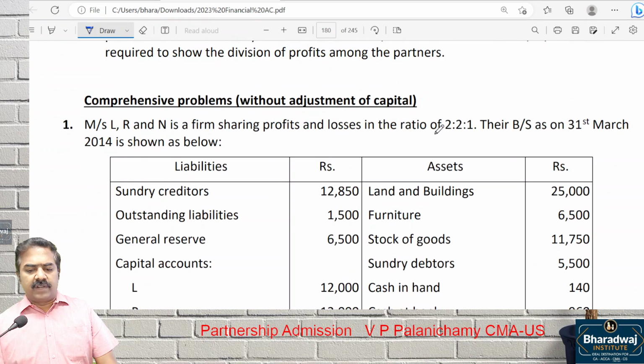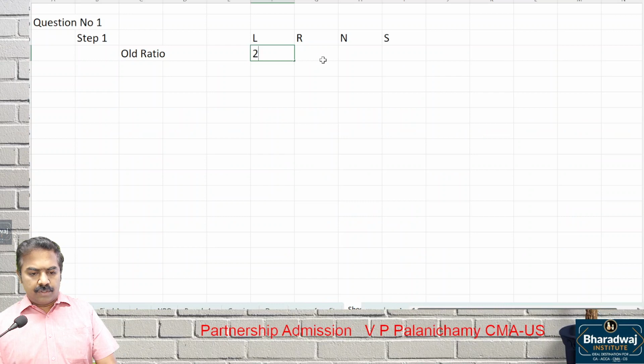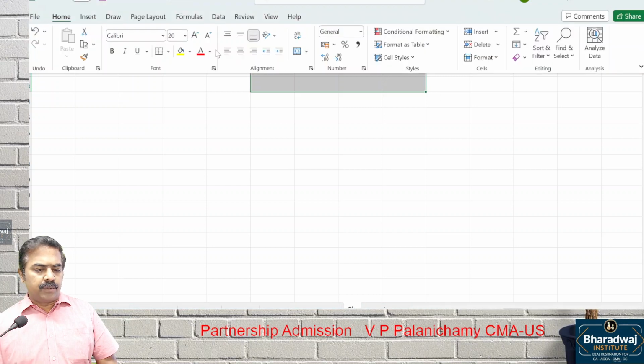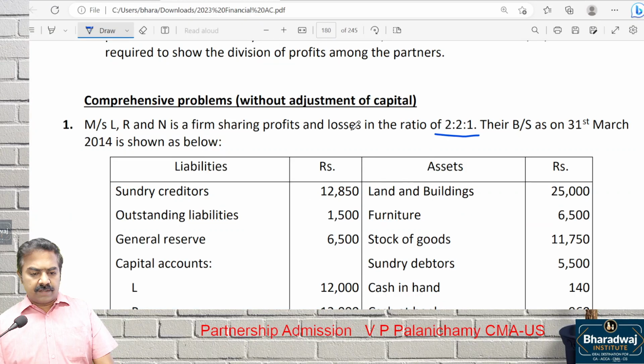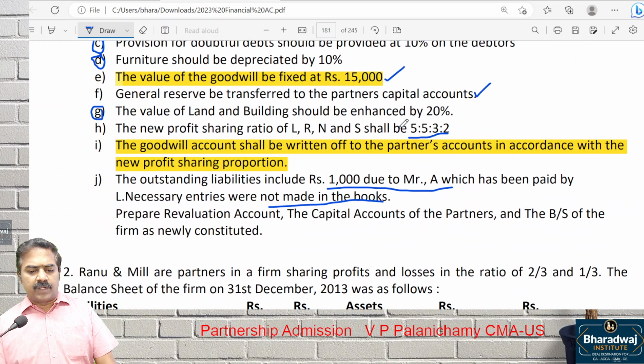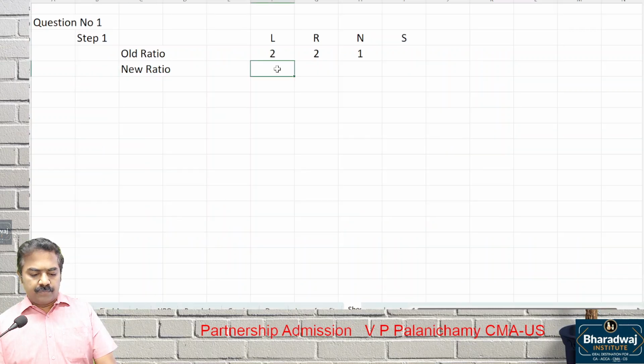Old ratio is given in the first line of the question itself. 2:2:1. What is the new ratio? That is given in the adjustment. Directly given in the adjustment. What is the ratio? 5:5:3:2 ratio.